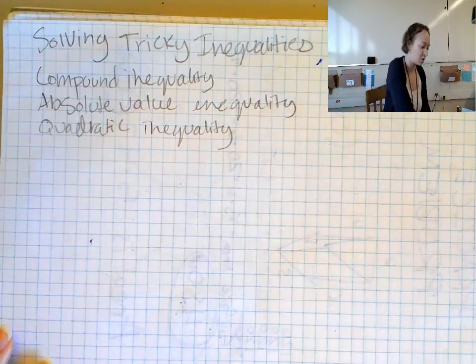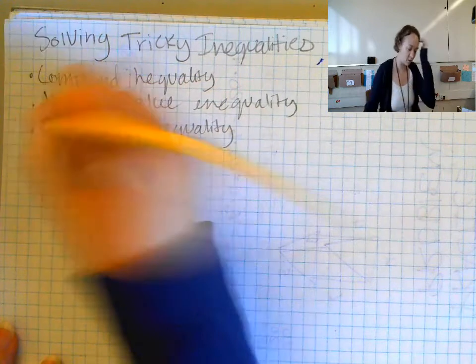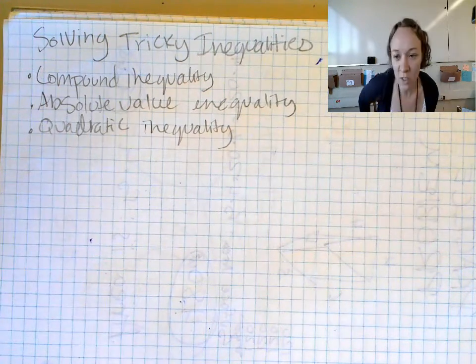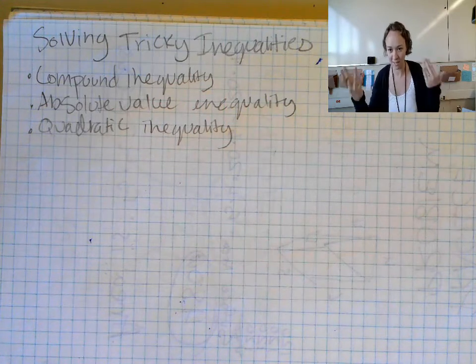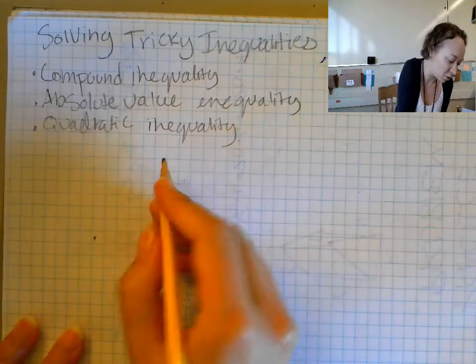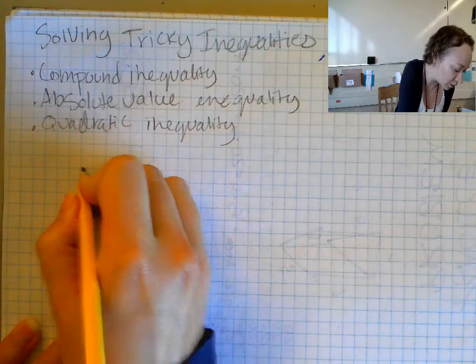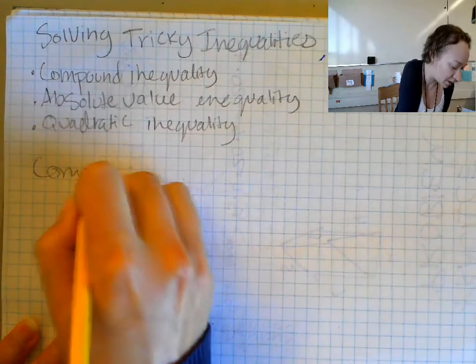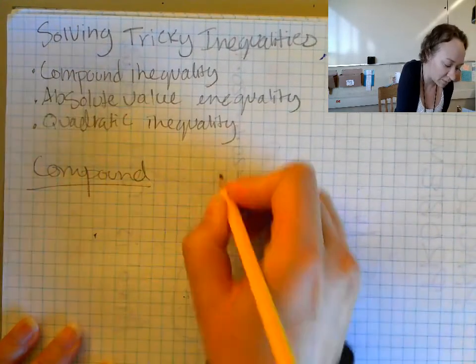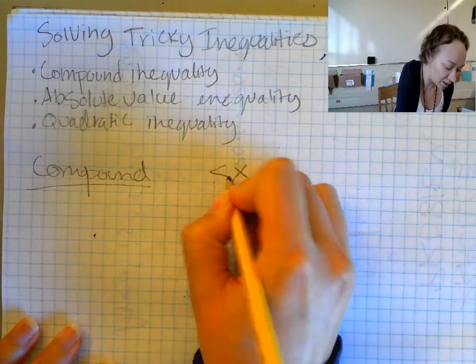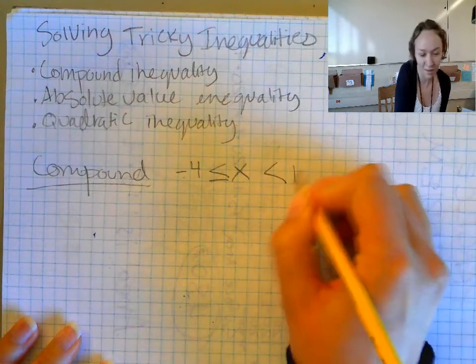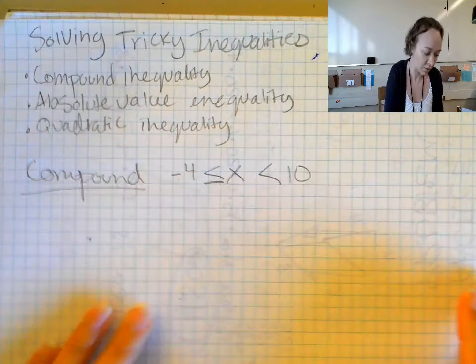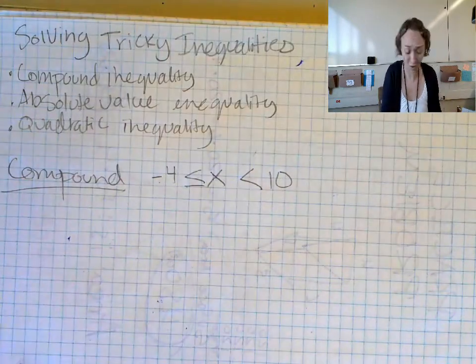Okay, so let's do compound inequalities first. Those are the ones where you have two inequalities within the same thing. At its most basic, if you've never seen these before, a compound inequality might be like x is greater than or equal to -4 but less than 10. That one doesn't need any solving. It's already solved.